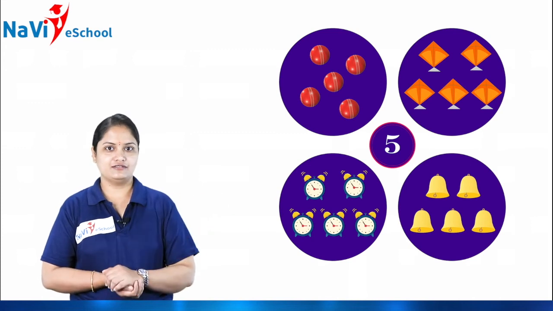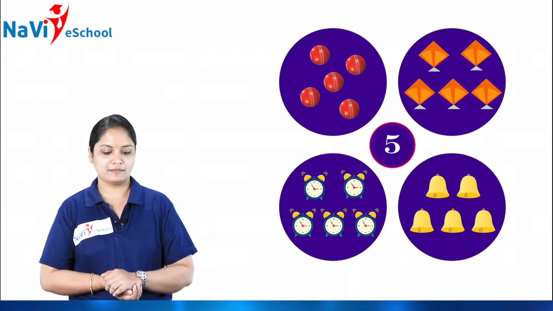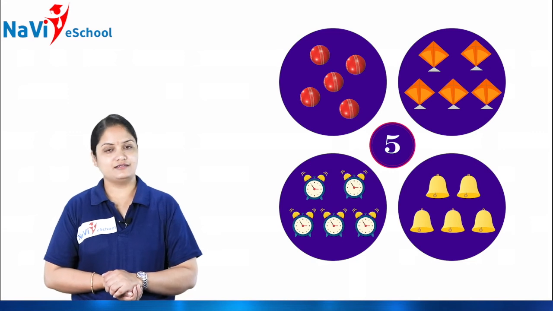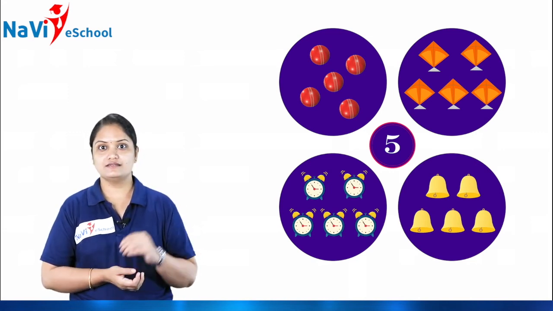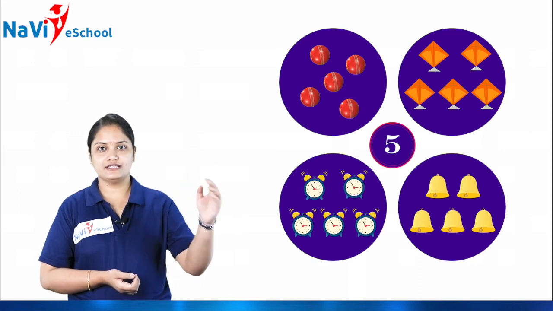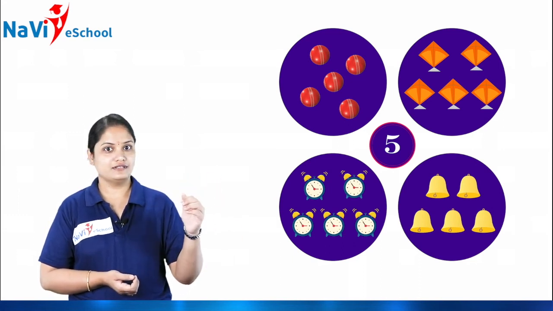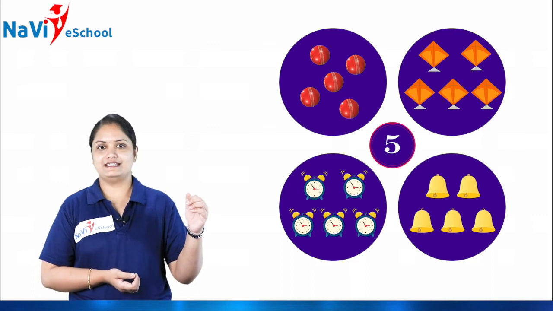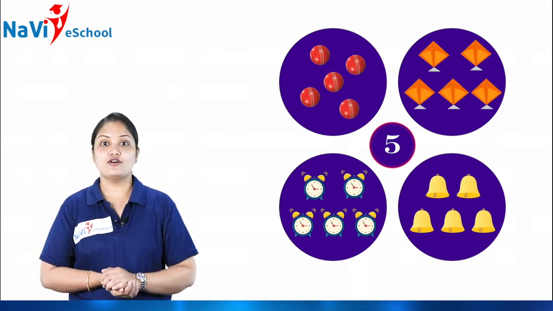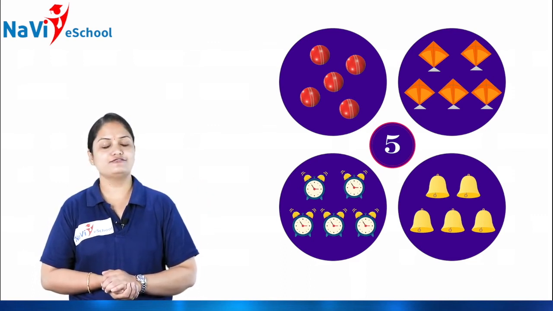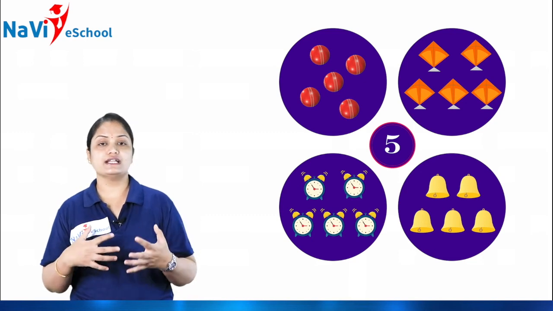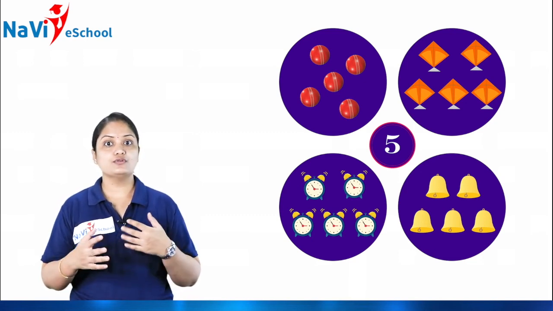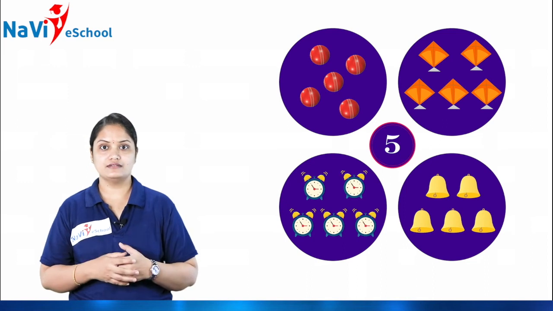And next, what do you have on the screen? Yes, bells. How many bells are there? 1, 2, 3, 4. Next, yes, exactly, 5. So how many bells are there, children? 5. Then how to write these? How to write this number?